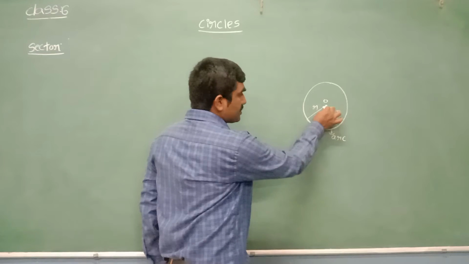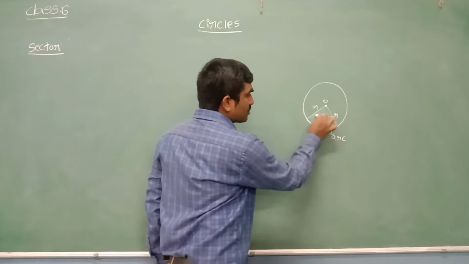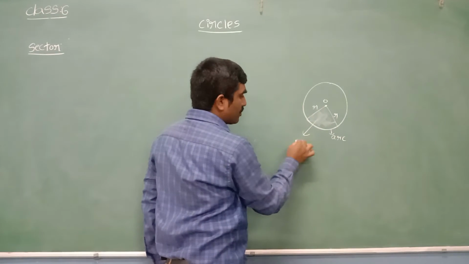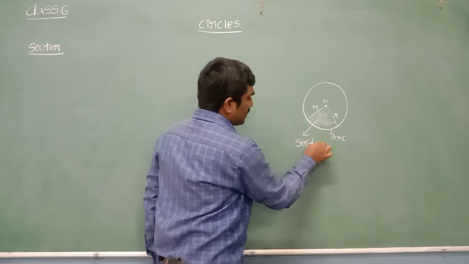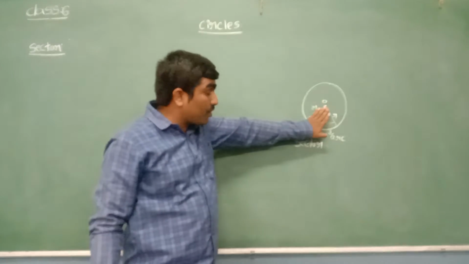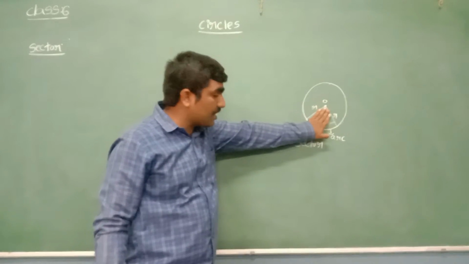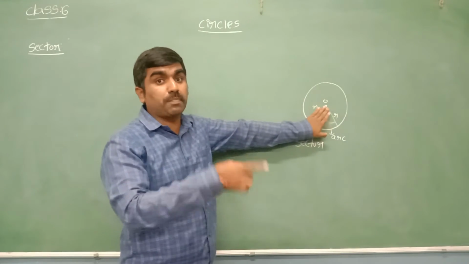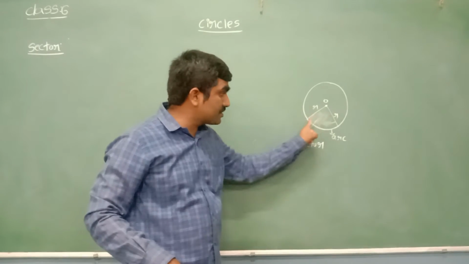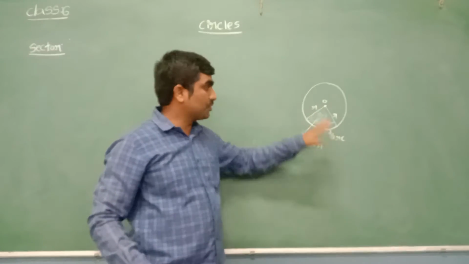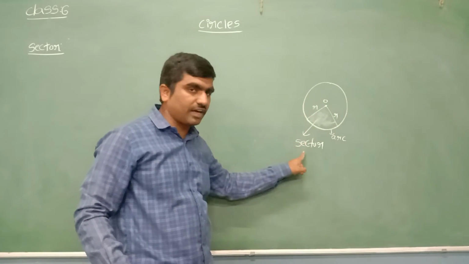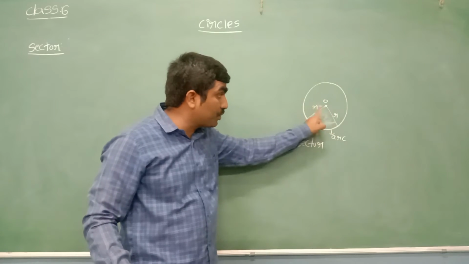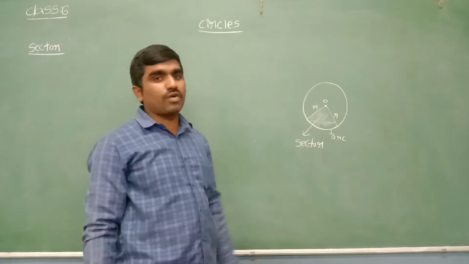Now what do we call this region? This region is called a sector. Sir, why is this region called a sector? This is the region which is enclosed by, bounded by two radii and one arc. So this region is called a sector. The region which is bounded by two radii and one arc is called a sector.